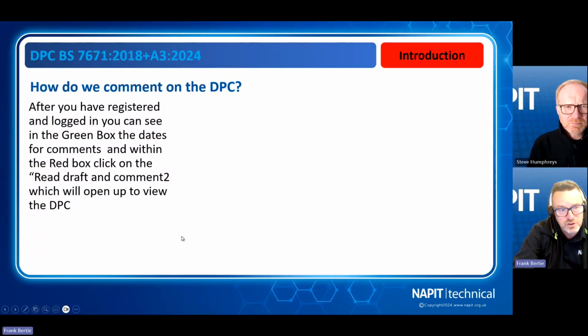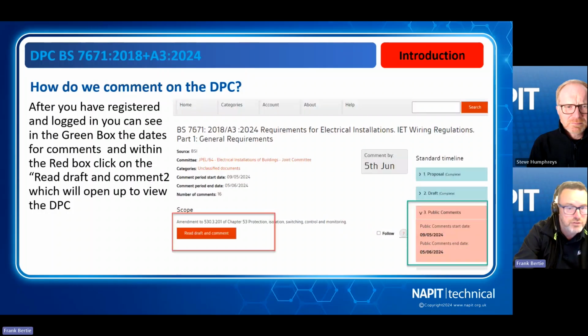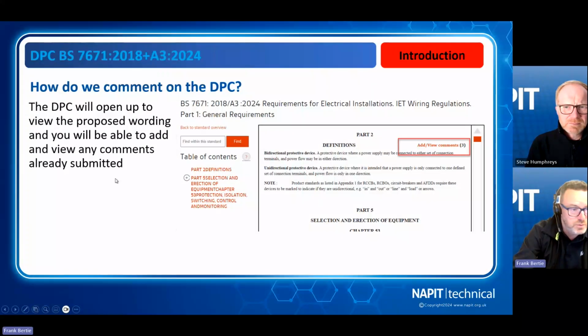So after you've registered and logged on, you can see from the green box it shows the start date and the end date of the public comment. So that's the time period you've got to look at the draft. In the red box, you've got an area where you can read and comment on the draft. You click on this one and you'll be able to see the DPC. This is what happens when you click on that red box. It opens up the area of the draft for public comment, and the DPC will open up.